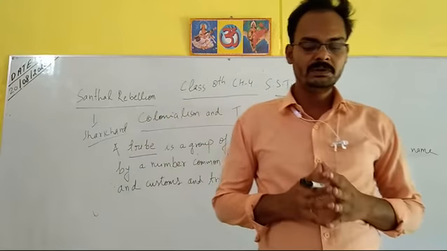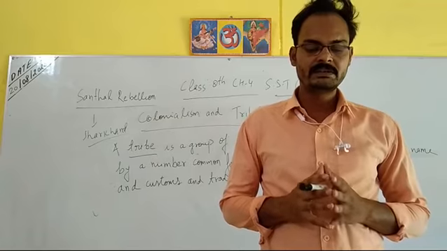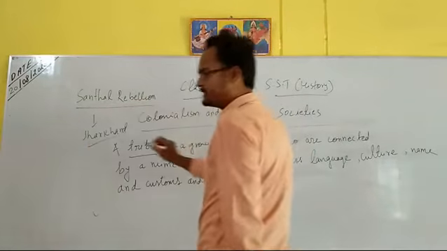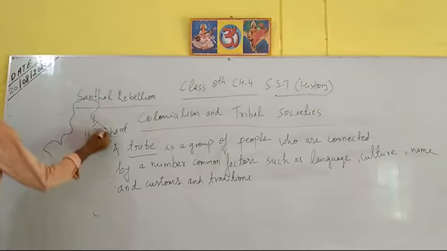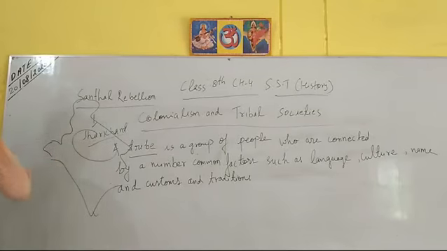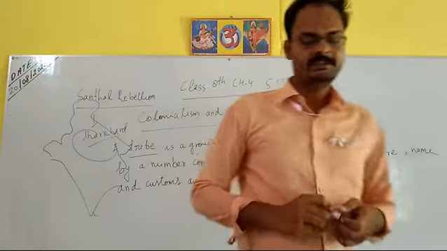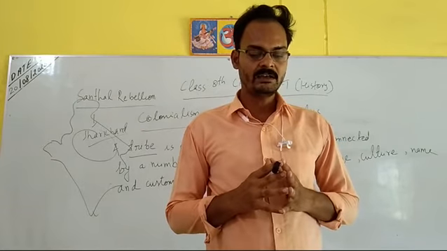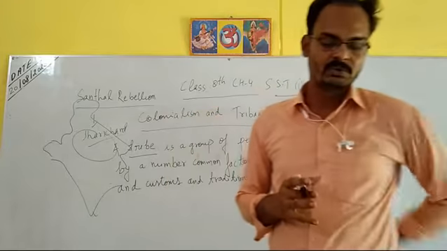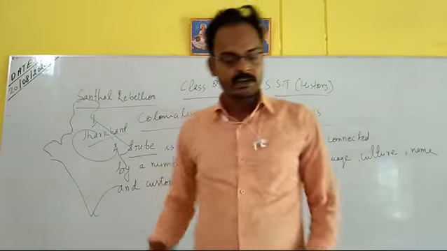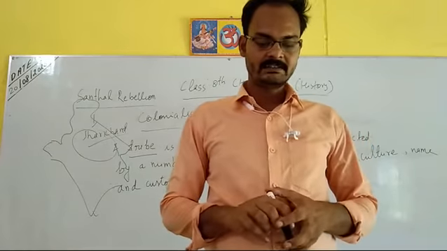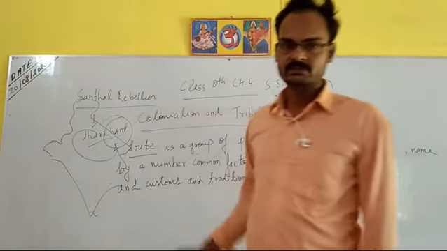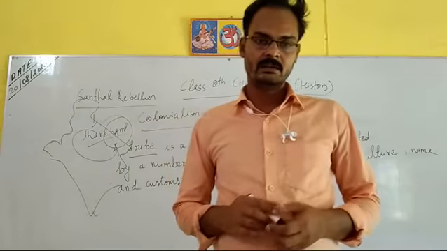We see tribes who lived in the hilly regions and forests, for example the Gonds, Bagas and Khonds of central India, and the Nagas, Khasis and Khariyas of the northeast. Those were all northeast Indian tribes.